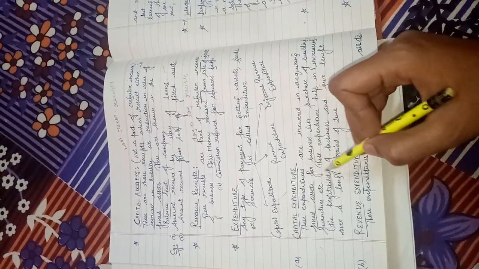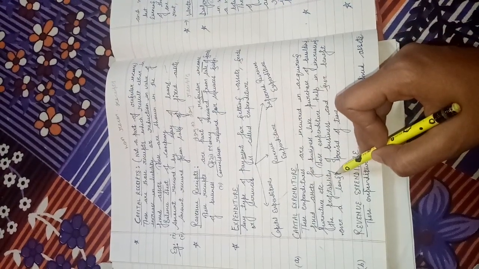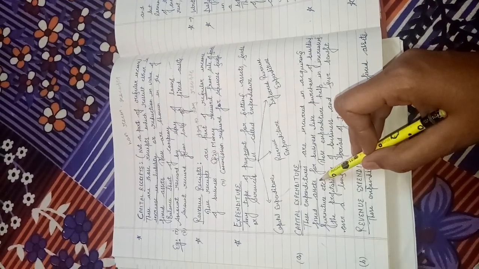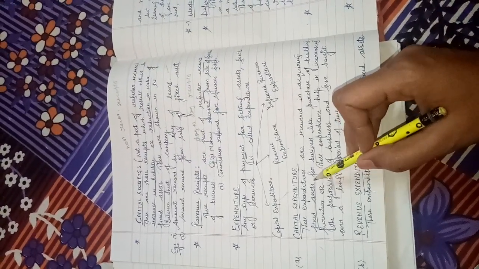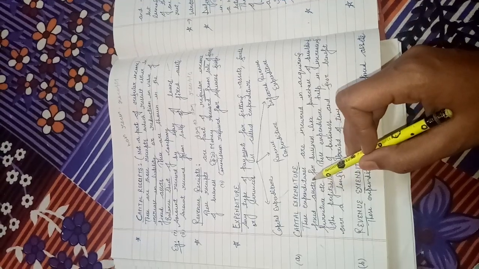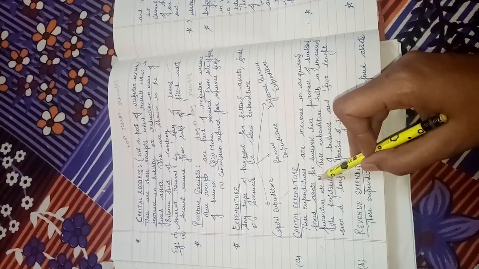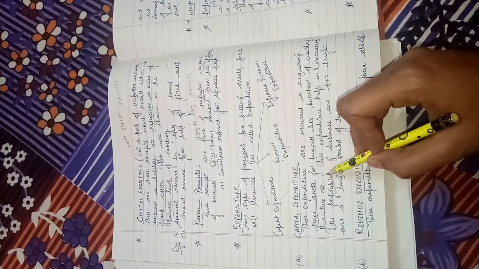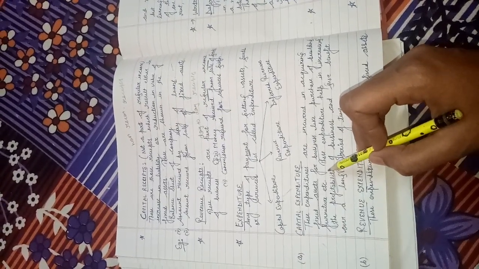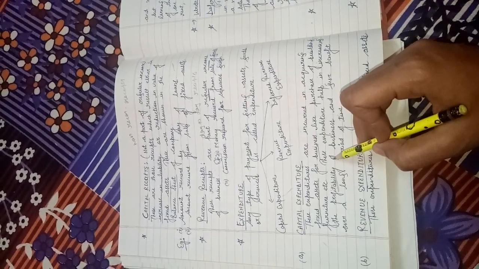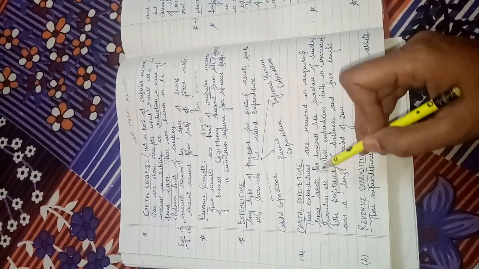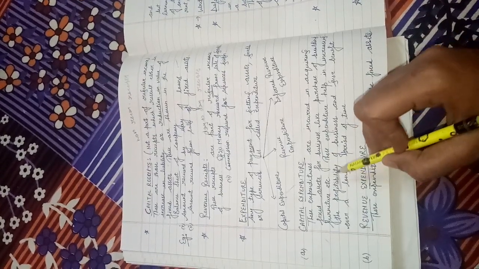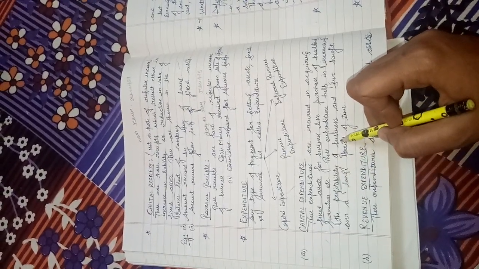How can capital expenditure increase the profitability of the business? Because we are purchasing fixed assets from these expenses and we will use these assets. Like if we purchase plant and machinery, we use the machinery in the production process. With the help of machinery we can produce more units and the profit margin will increase.